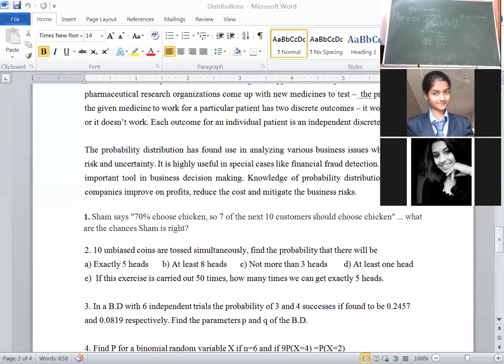If this exercise is carried out 50 times, that means population is 50. Among those 50, we are taking sample size as 10. That's why your capital N. The formula is, write down fifth one, f of x is equal to capital N into P of x. Right now, how to solve this?